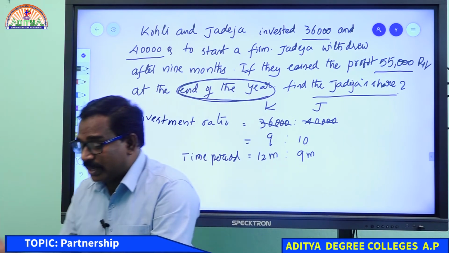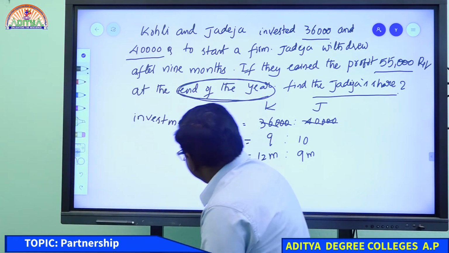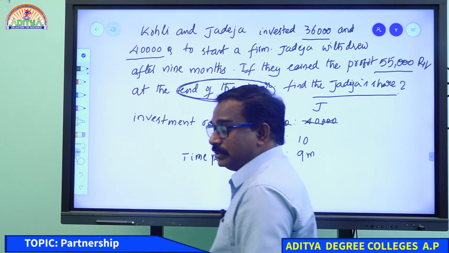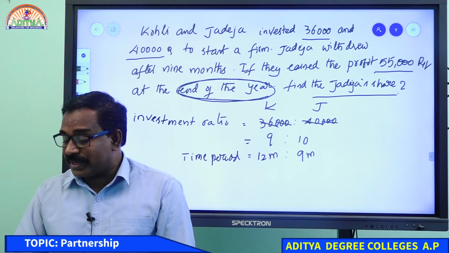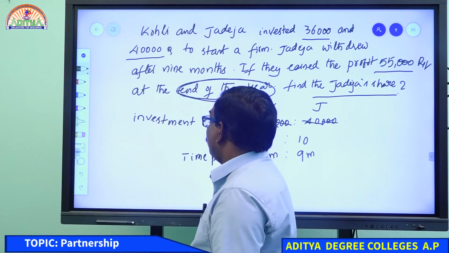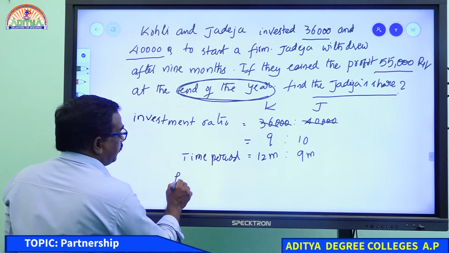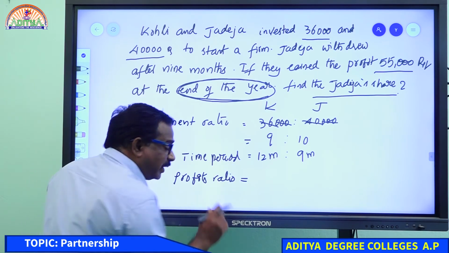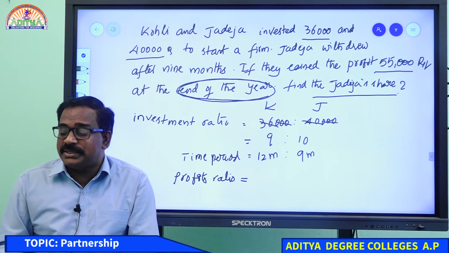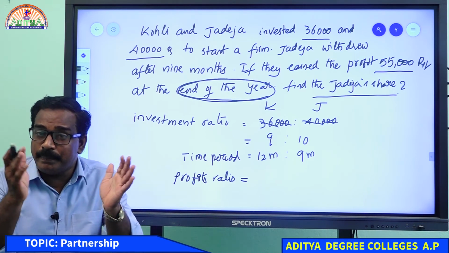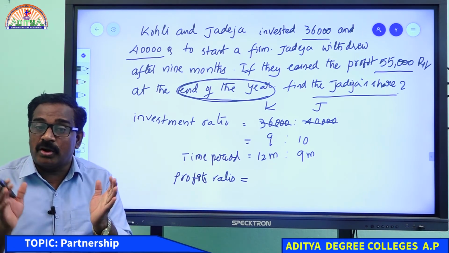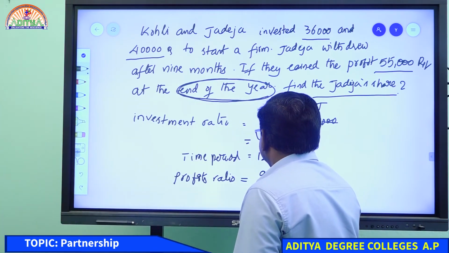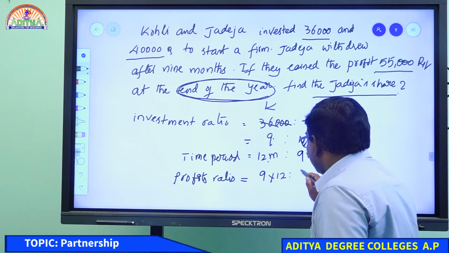Kohli is there in the business for 12 months and Jadeja is there in the business for 9 months. Now time periods are not equal. When time periods are not equal, how do we take the profits ratio? When the time period is equal, the investment ratio is the profits ratio. When the time period is not equal, the profits ratio is investment into time period.